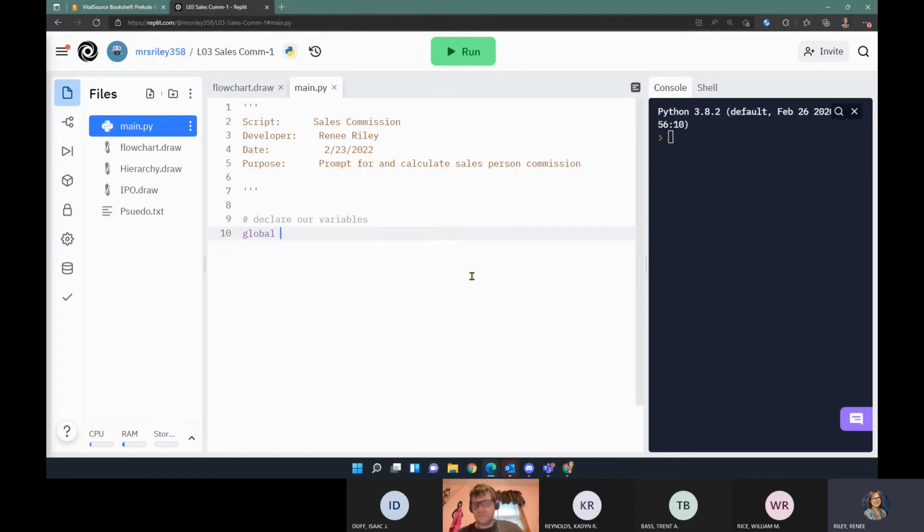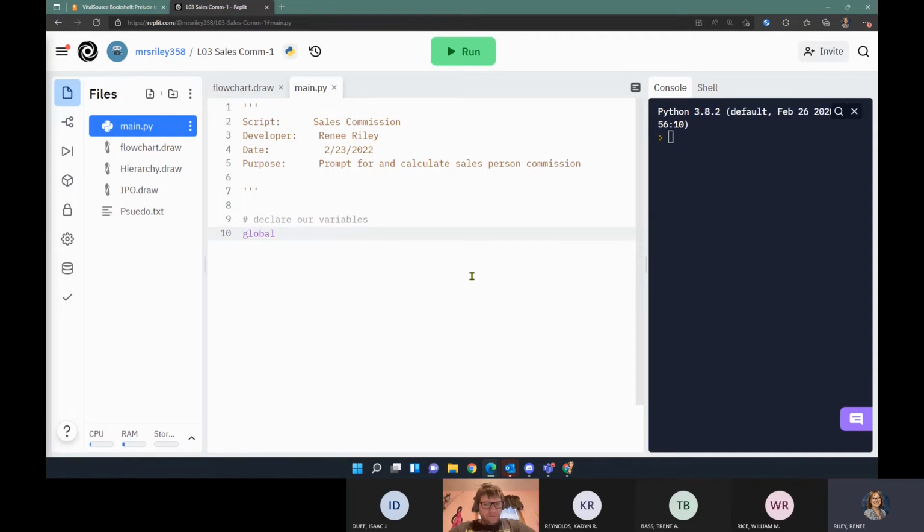So in our pseudocode, we declared sales amount as a float, commission percent as an integer, and commission amount as a float. With Python, we can do things a little bit differently because if you remember, Python will determine the data type for us.